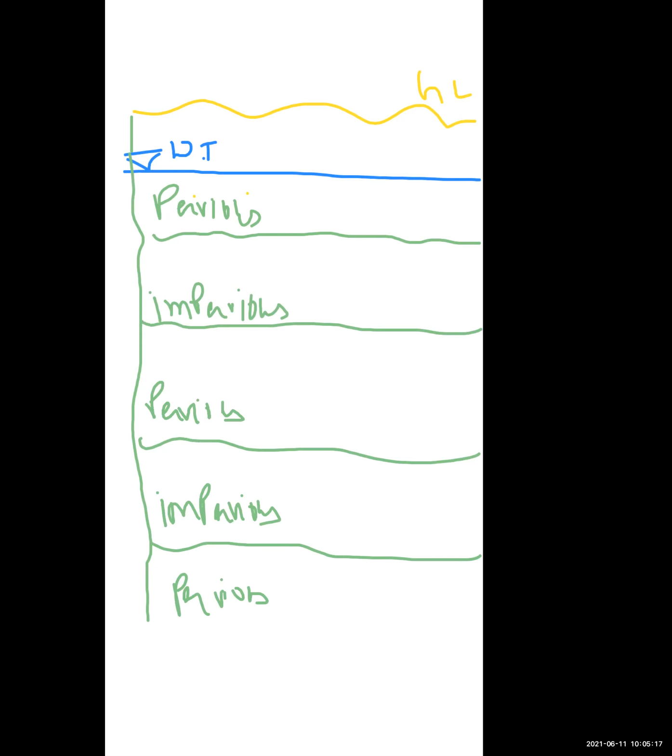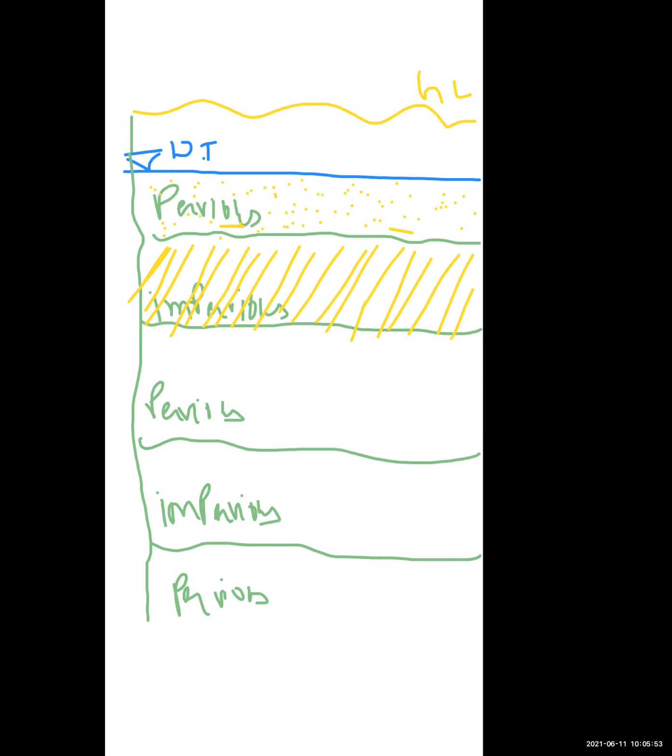So in a pervious layer below the groundwater, if a pervious layer is present, that is known as an aquifer. If below the groundwater an impervious layer is present, it is known as an aquiclude.